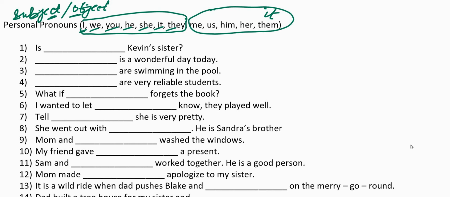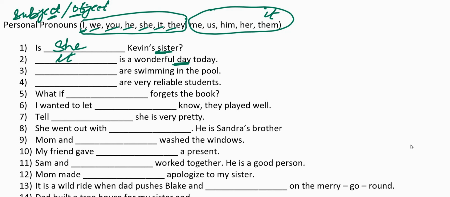We are going to use the subject and object pronouns and solve these blanks here. Is dash Kevin's sister? We are talking about Kevin's sister. Who are we talking about? Kevin's sister. So, who is the subject? Kevin's sister. We have to replace the subject here. Hence, we write, is she Kevin's sister. Dash is a wonderful day today. Now, day is not the name of a person, hence you write it. It is a wonderful day today.